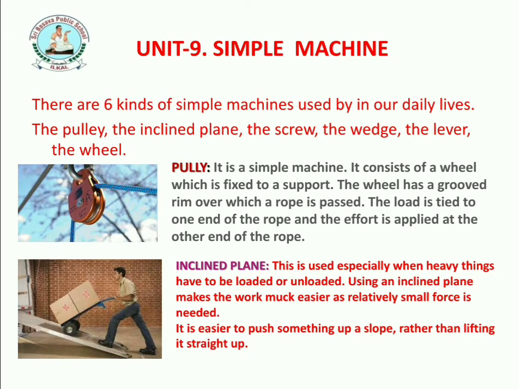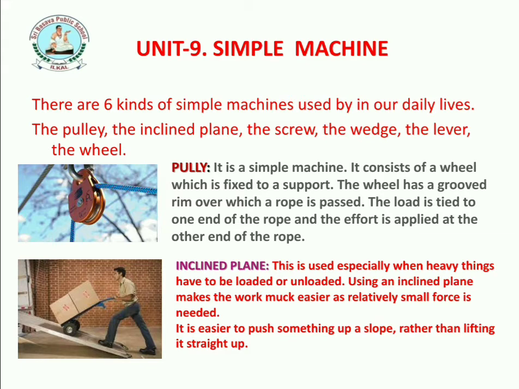Now there are 6 kinds of simple machines used in our daily lives: the pulley, the inclined plane, the screw, the wedge, the lever, and the wheel. These are the 6 different kinds of simple machines we use in our daily lives. The first one is the pulley. Can you see the pulley?